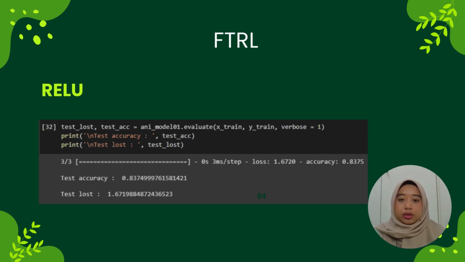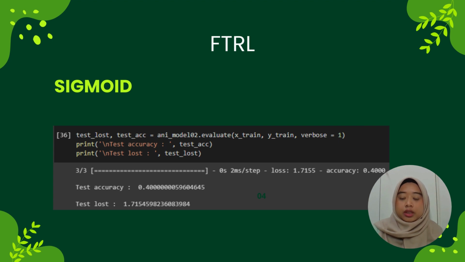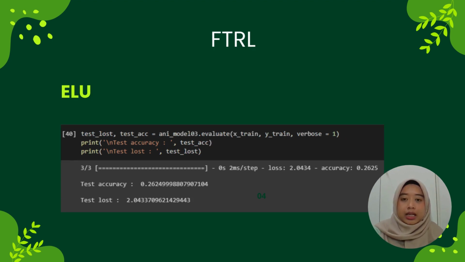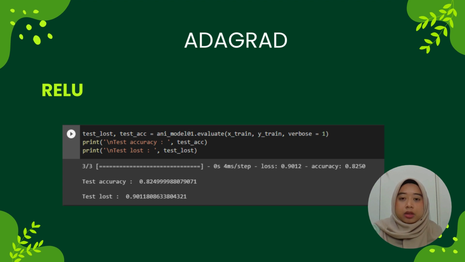The third optimizer that we use is FTRL. For the first activation function, ReLU, the test accuracy is 83.75%. For Sigmoid, the test accuracy is 40%. Lastly, for the FTRL optimizer, we use the ELU activation function, and the test accuracy is 26.25%.